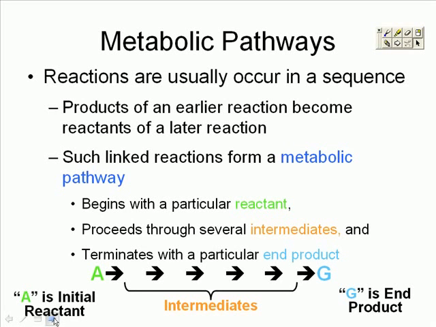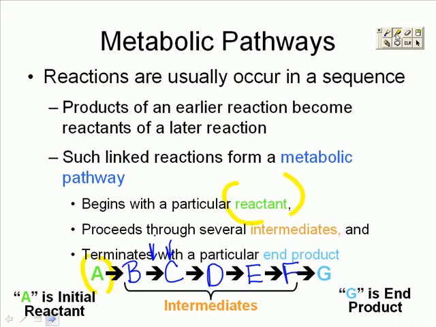So, let's look at a metabolic pathway. We start with a particular reactant. That reactant will make a product. Now, that product, B, is now going to become the reactant of the next part to make the product C. C becomes the reactant to make the product D. D becomes the reactant to make the product E. E becomes the reactant to make the product F. And F becomes the reactant to make the product G.